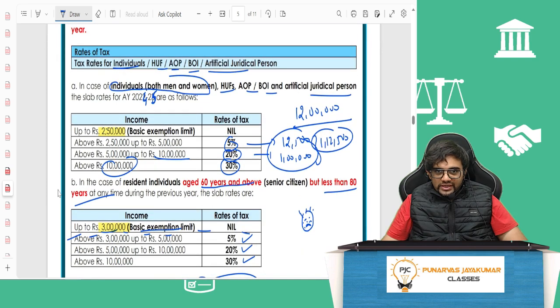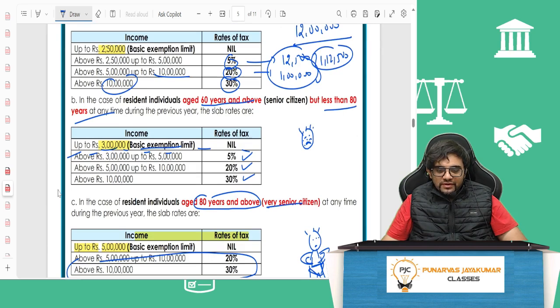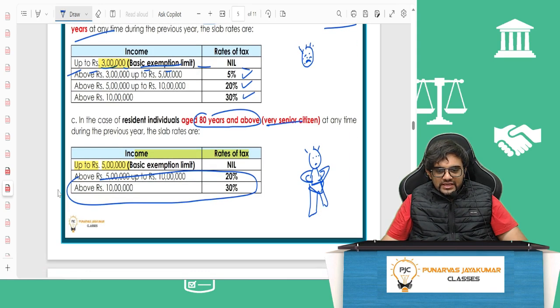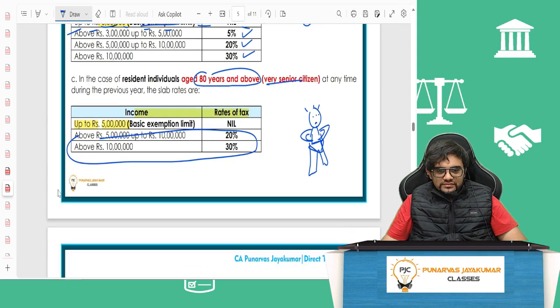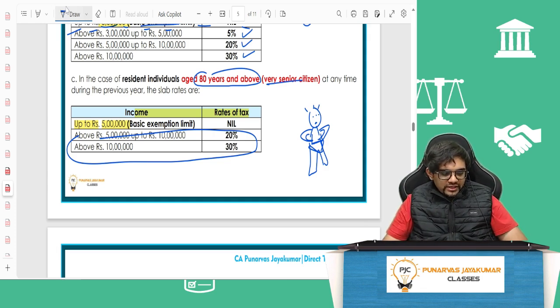So normal individuals, both men and women. Resident individuals, 60 years and above, less than 80 years. Resident individuals, 80 years and above, Super Tata fellow, at any time during the previous year. Slab rates are up to 5 lakh, basic exemption limit nil. 5 to 10 is 20%, above 10 is 30%.